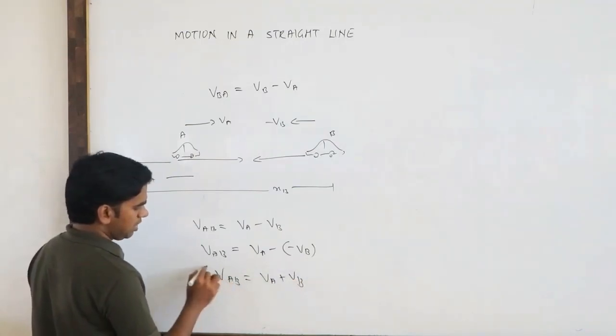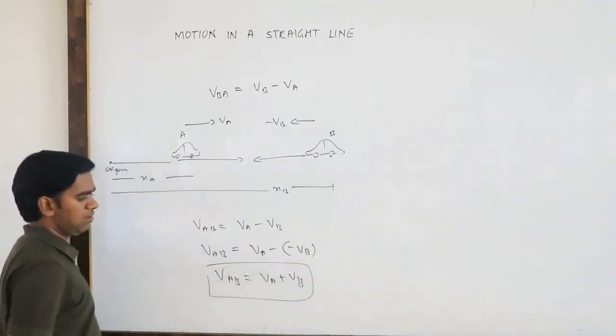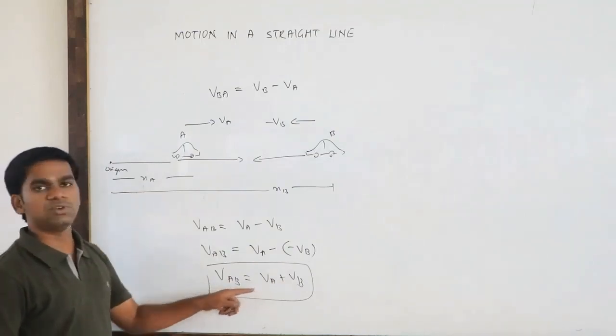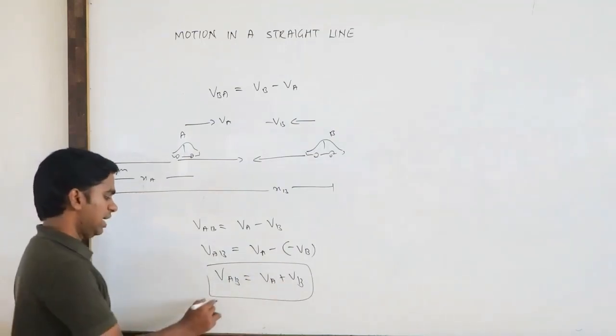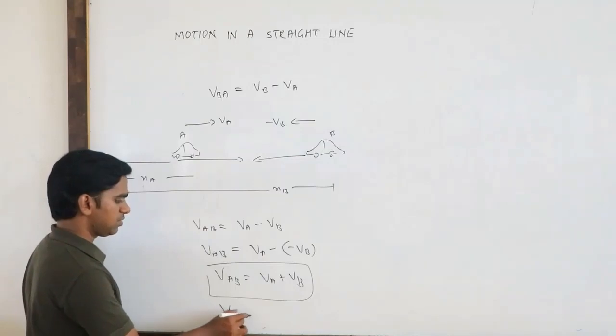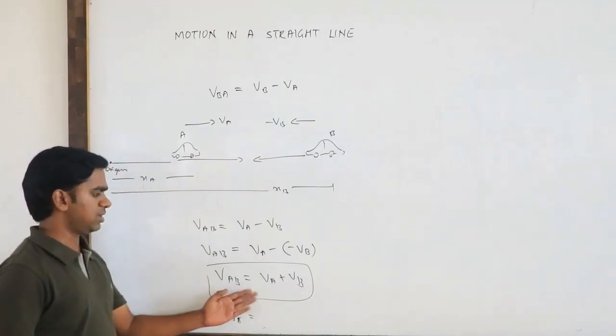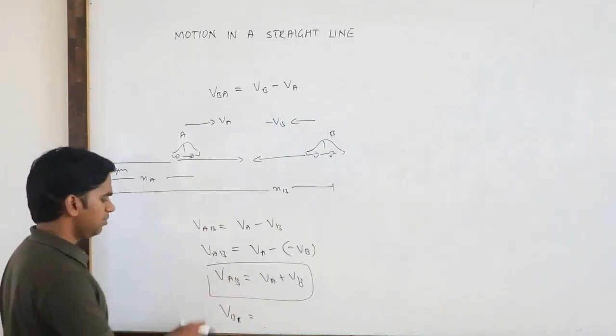So the relative velocity of A with respect to B is going to be VA plus VB, and the relative velocity of B with respect to A is also going to be VB plus VA.